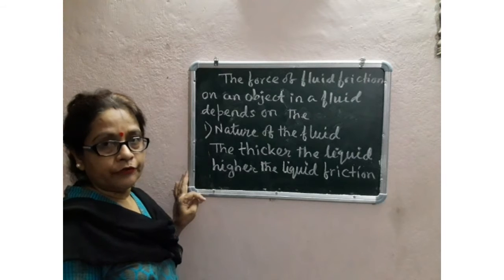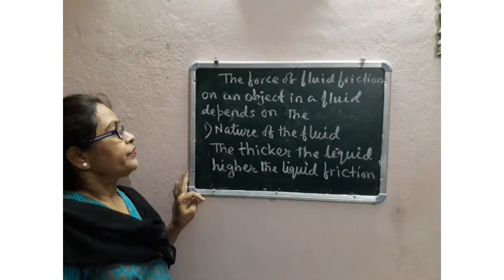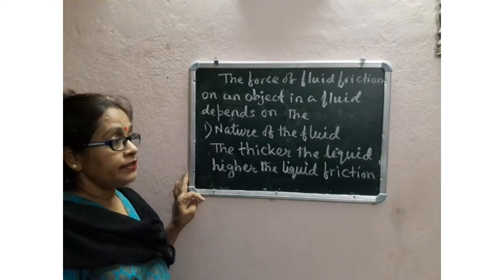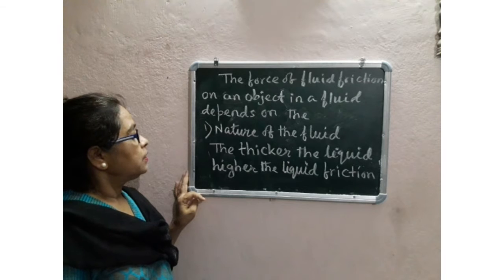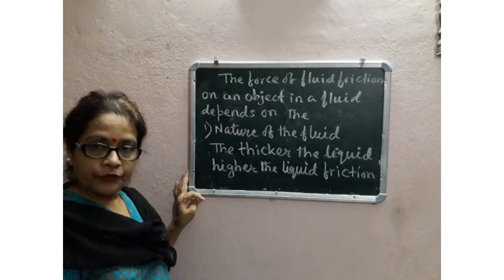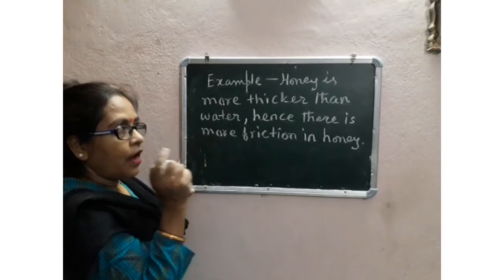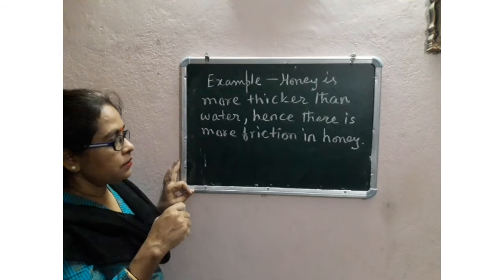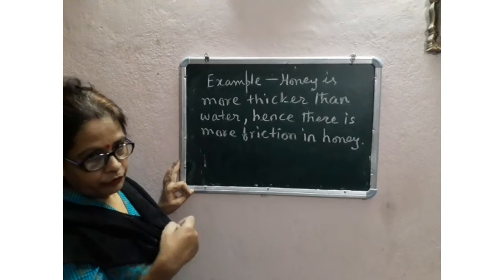The force of liquid friction on an object in a liquid or fluid depends on the nature of the liquid. The thicker the liquid, that means thickness more, higher the liquid friction. For example, honey is thicker than water. Hence, there is more friction in honey as compared to water.